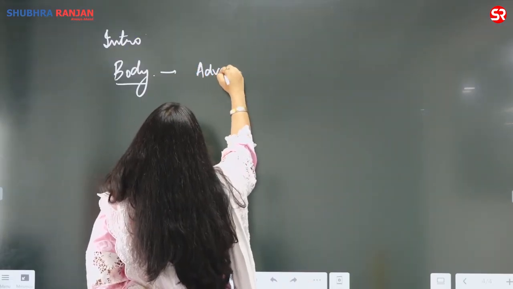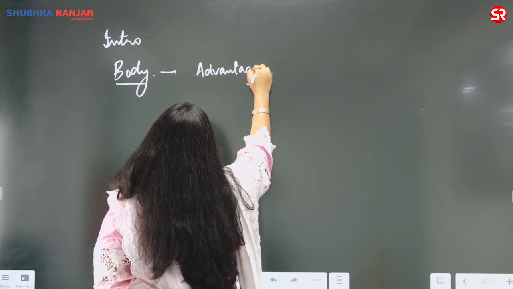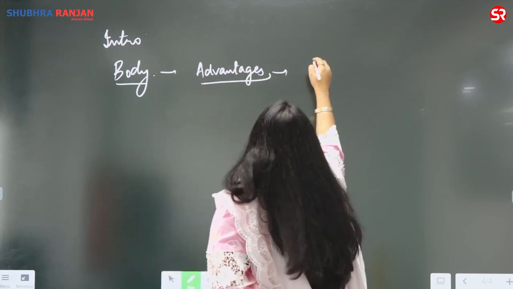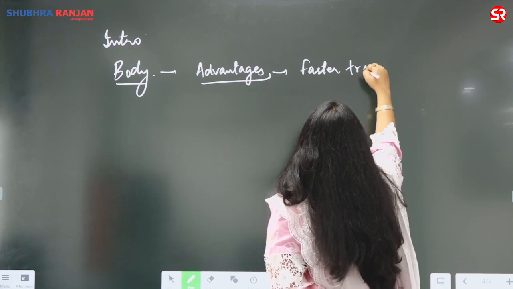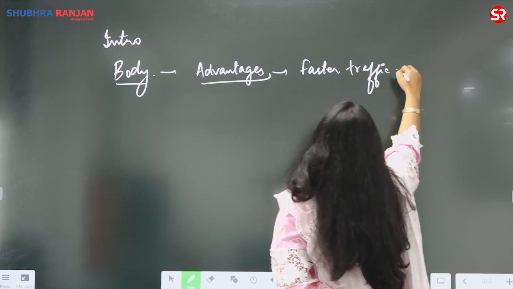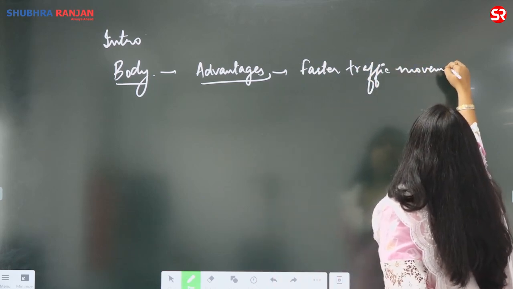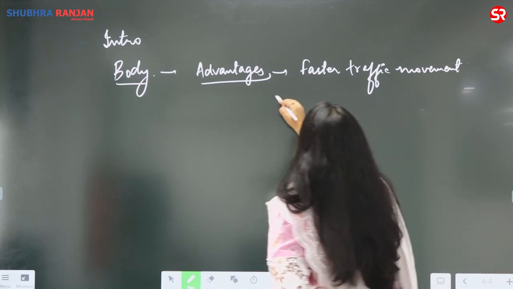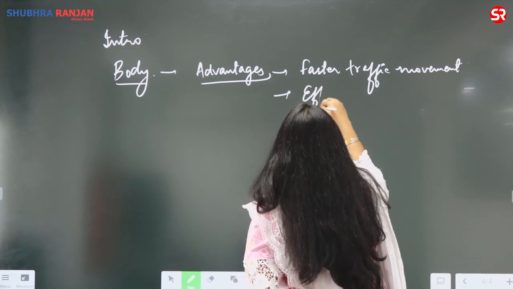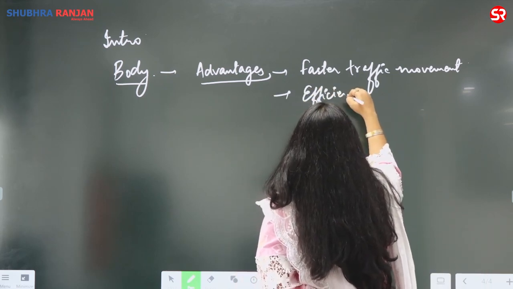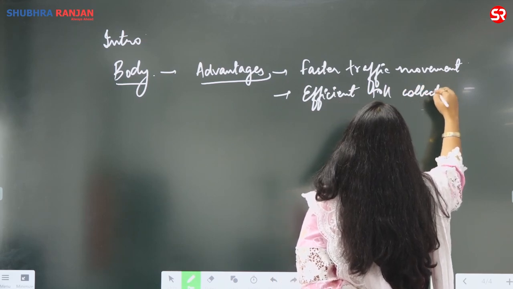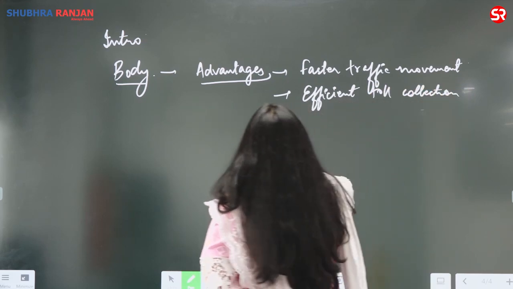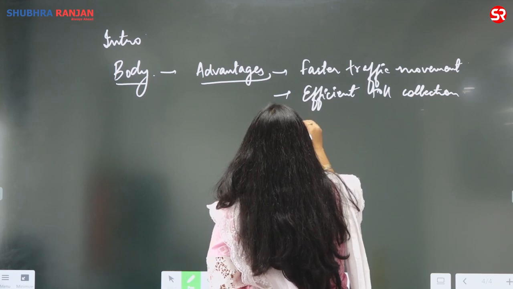The advantages are: 1, the faster traffic movement, efficient toll collection, right? We can also write that now the whole corruption.